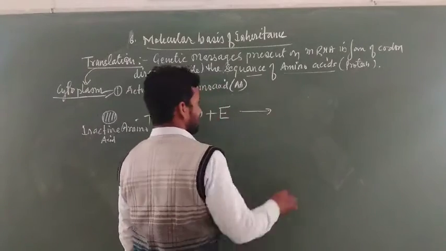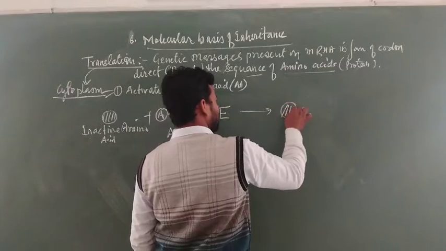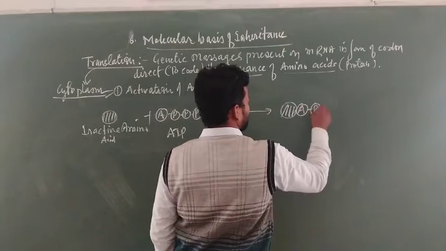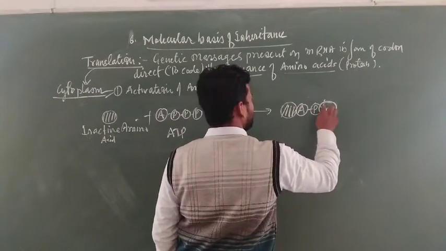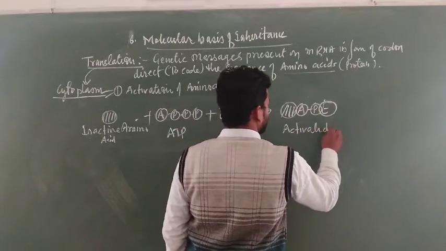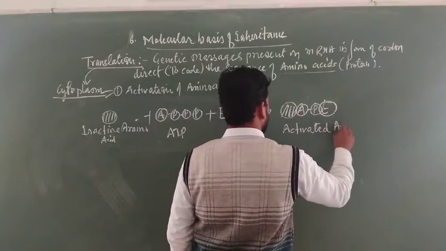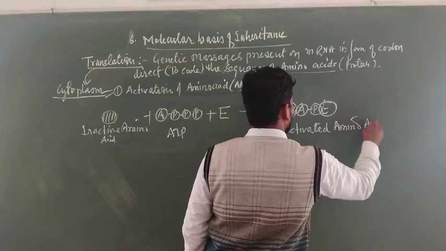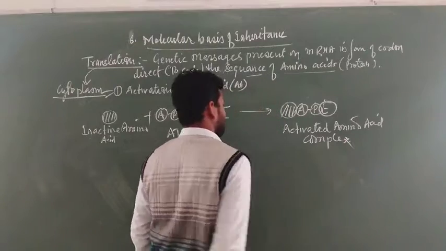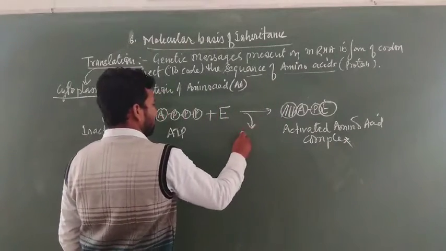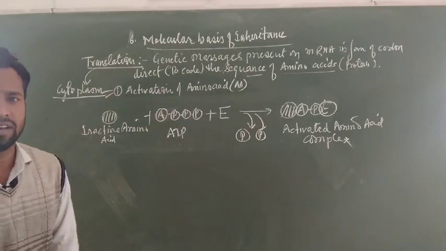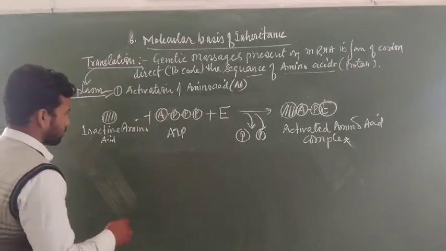After union, the amino acid is joined with adenosine monophosphate plus enzyme. This is called the activated amino acid complex. The remaining two phosphates are released in this reaction. Let me summarize again.